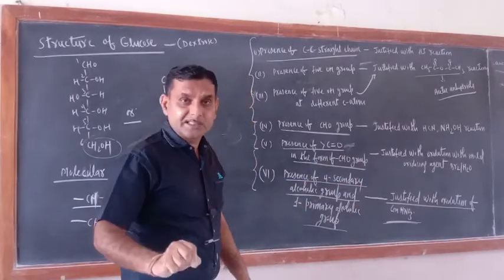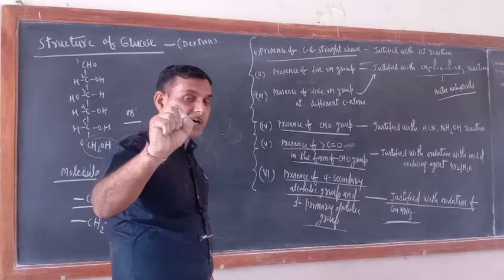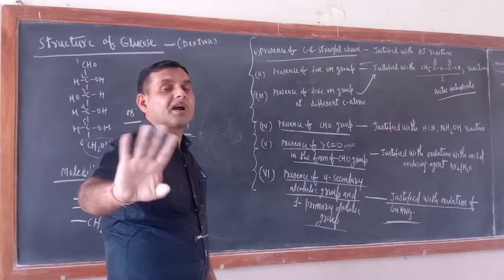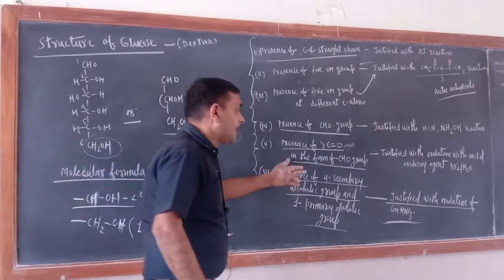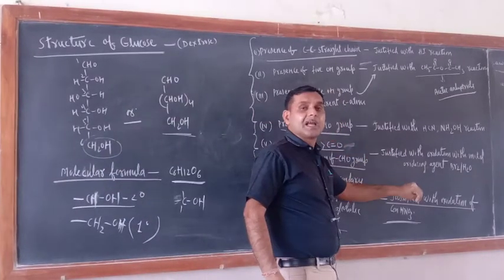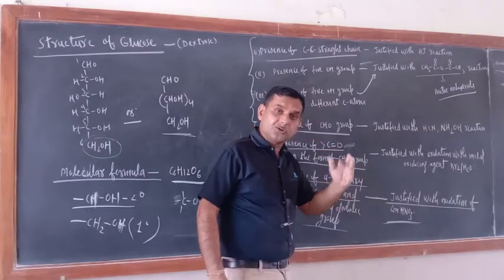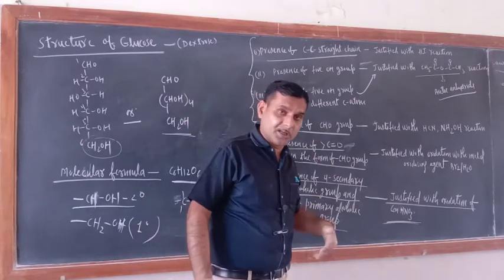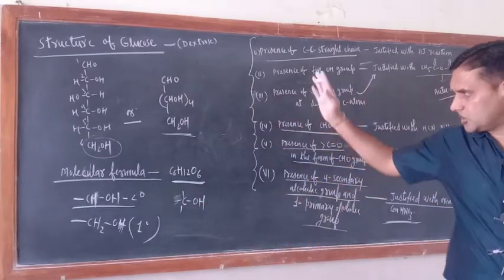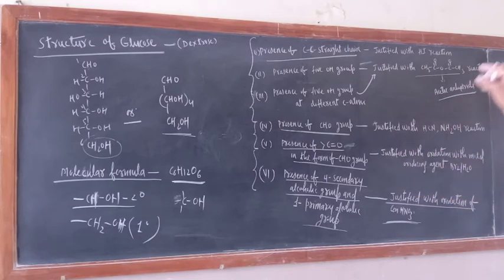It can oxidize only the primary alcoholic group along with the aldehyde group. HNO3 can oxidize the aldehyde group and the primary alcoholic group, but it cannot oxidize the secondary alcoholic group. Br2/H2O can oxidize only the aldehyde group. It cannot oxidize the primary alcoholic group. HNO3 is stronger than Br2/H2O. This is the theoretical aspect, we should remember this one. How can we justify the presence of the 5 OH groups? How can we justify the presence of the aldehyde group? Now their reactions should be there.